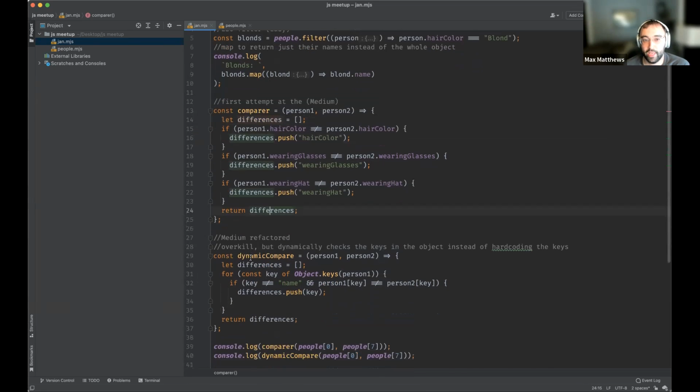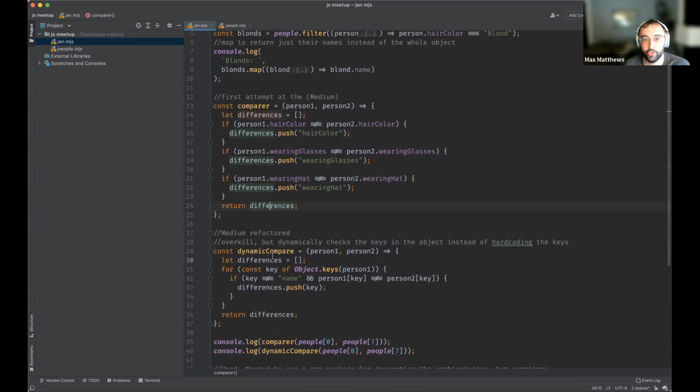And then I thought I would get fancy, of course, and try to do it using something dynamic. So thinking down the road about what happens if there are more properties we're storing. Not just hair color or glasses or hat, but what happens if we add in eye color or something like that. So I use Object.keys. And basically what I do is I loop over all of the keys in person 1.